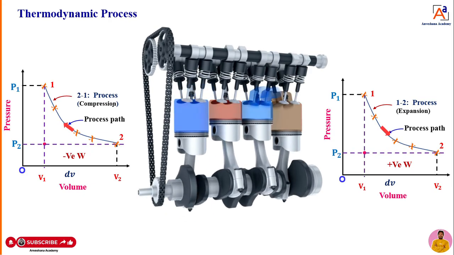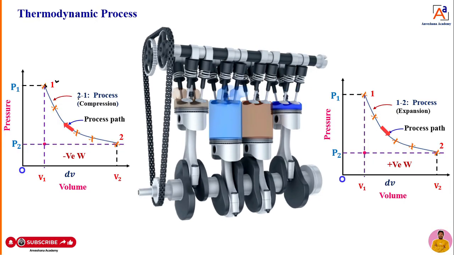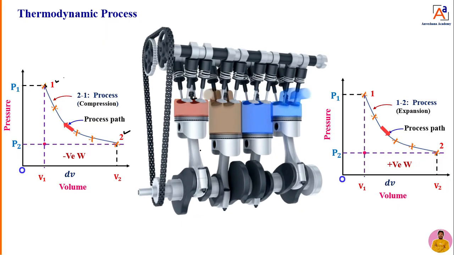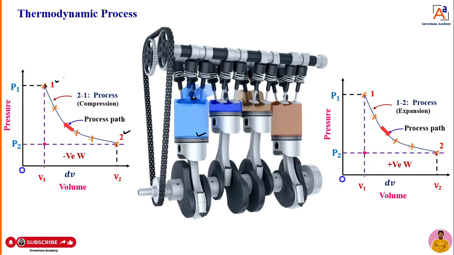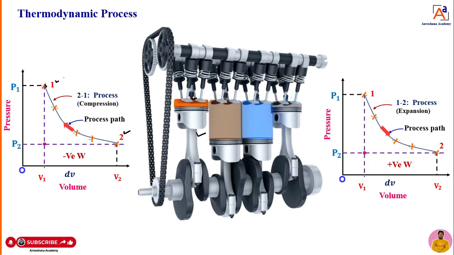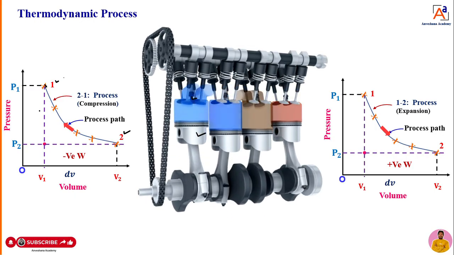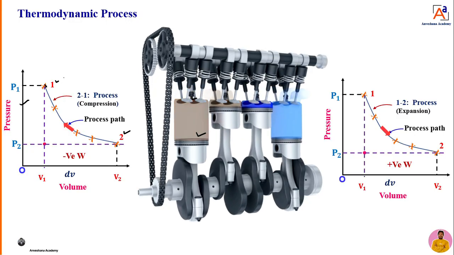Now if it is an expansion process, dear students, the piston is moving from point 1 to 2, that means TDC to BDC. When it moves from TDC to BDC, expansion will take place. When it is moving from 1 to 2, the pressure variations you can show on the PV diagram. That means expansion process, we can say.